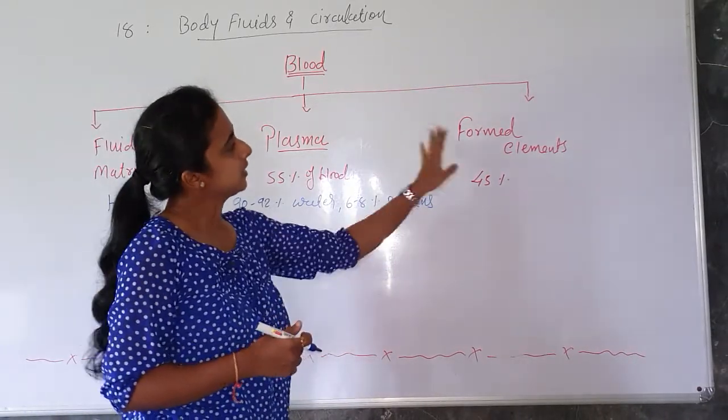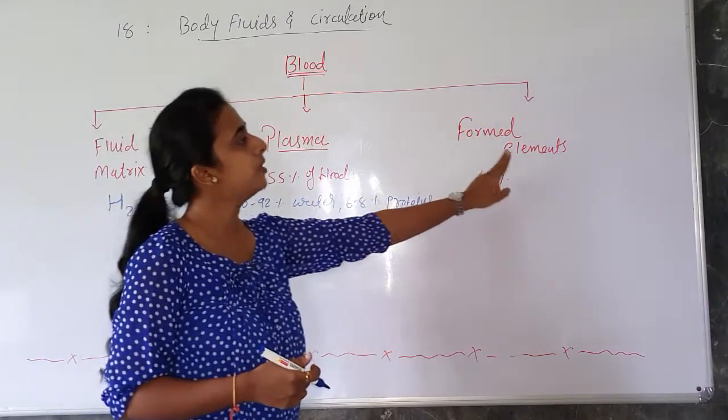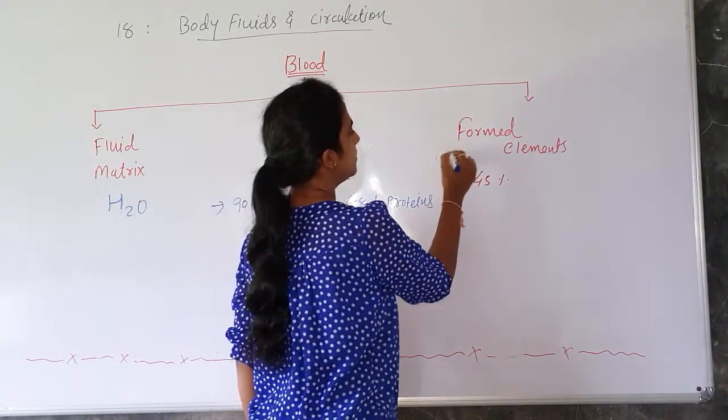But before this, the third thing which is present in the blood is formed elements. Formed elements means cells.